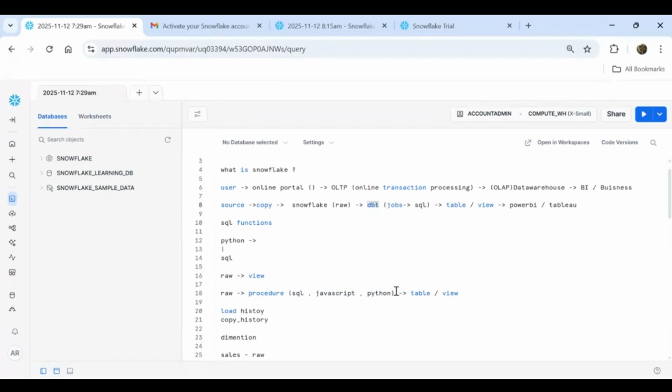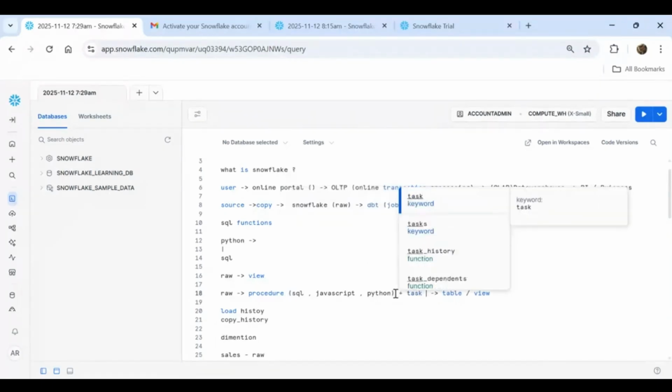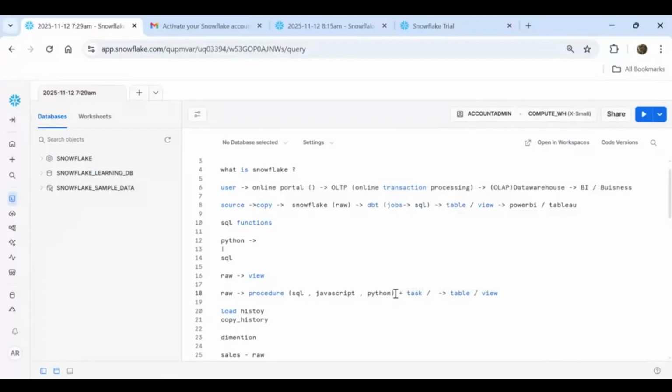And also, Snowflake doesn't have job functionality like DBT. So that's the reason with this procedure you have to use a task. Otherwise, any other job scheduler like Control-M or something you have to use, which will be running this procedure to generate this table or view periodically. Because you might be having daily data loading, weekly data loading, monthly data loading. So according to that, it works.